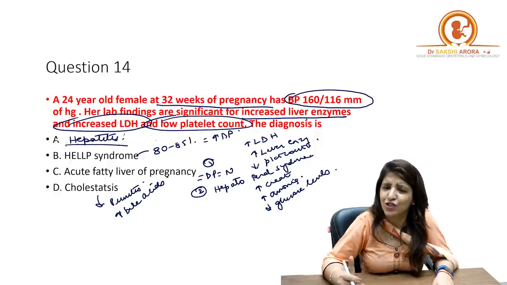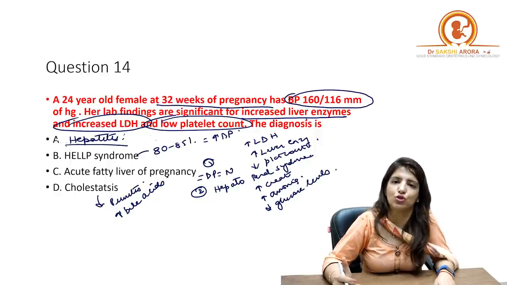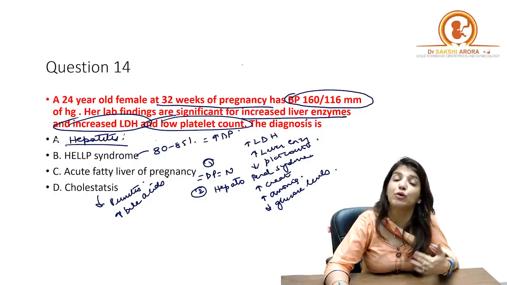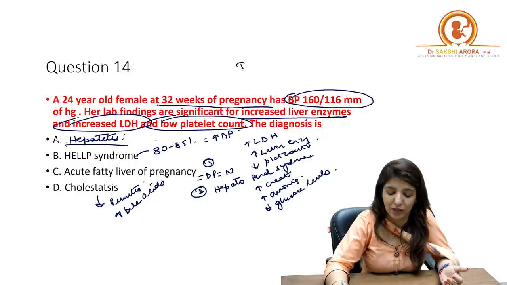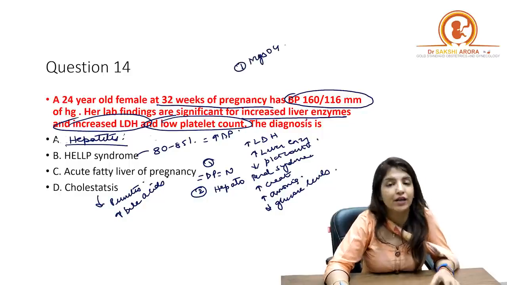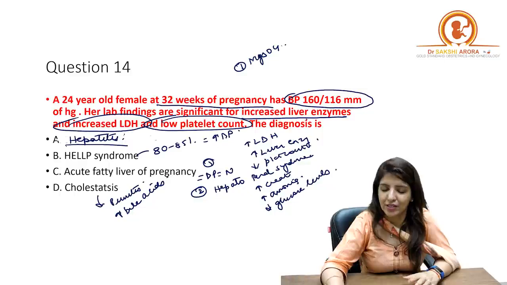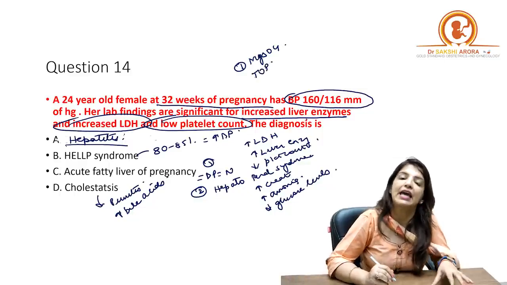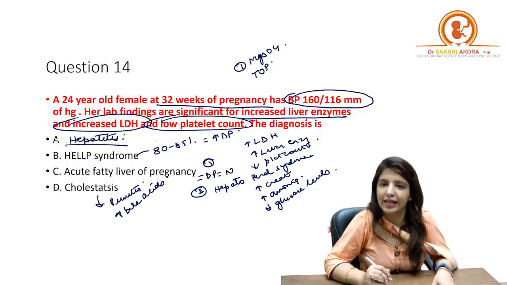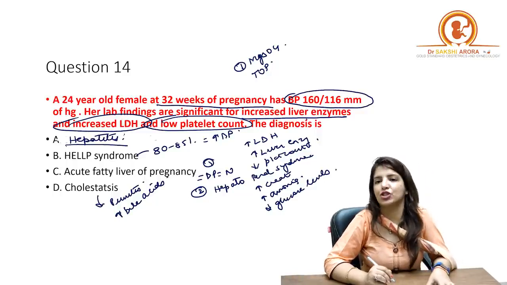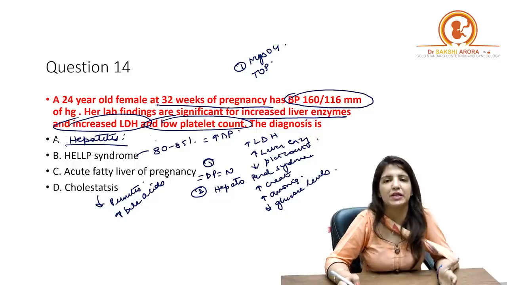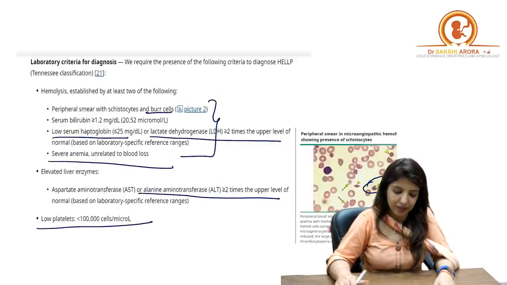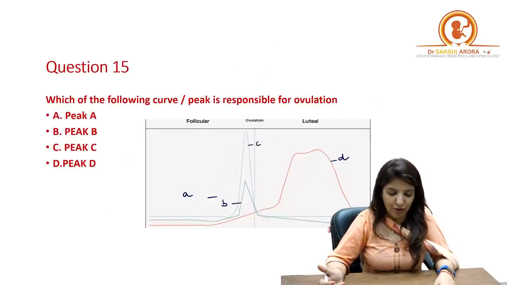Right? And how do you manage HELLP syndrome? In management of HELLP syndrome, number one, because it's a complication of severe preeclampsia, you will have to prevent them from having convulsions. So you will give them magnesium sulfate so that their convulsions are prevented, and you are going to do immediate termination of pregnancy irrespective of the gestational age. So magnesium sulfate and immediate termination of pregnancy, and if the patient's BP is high, definitely you have to give them antihypertensives, right? Next question. Now we are going to talk about gynae questions.